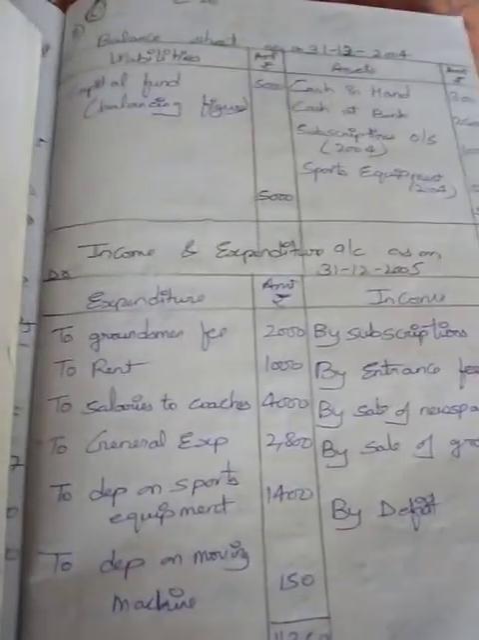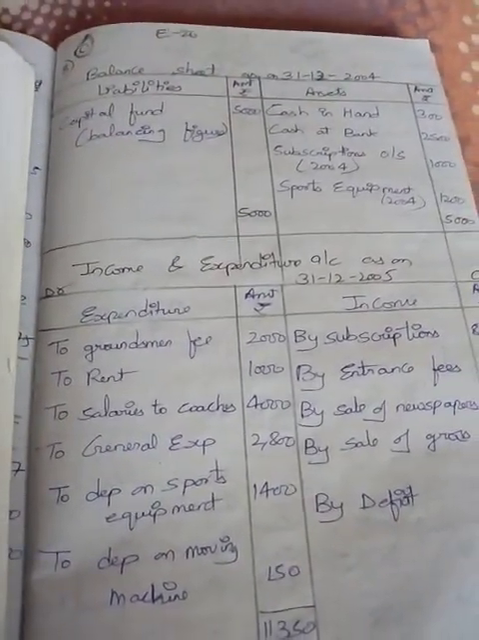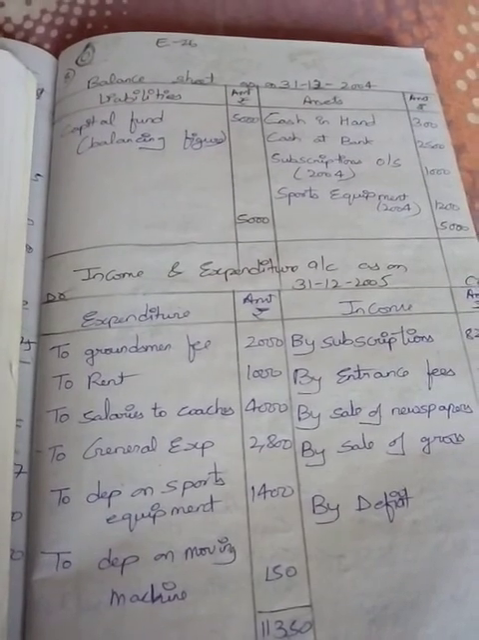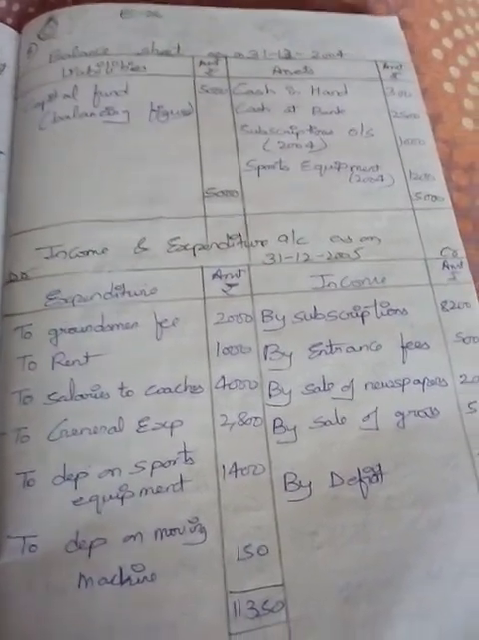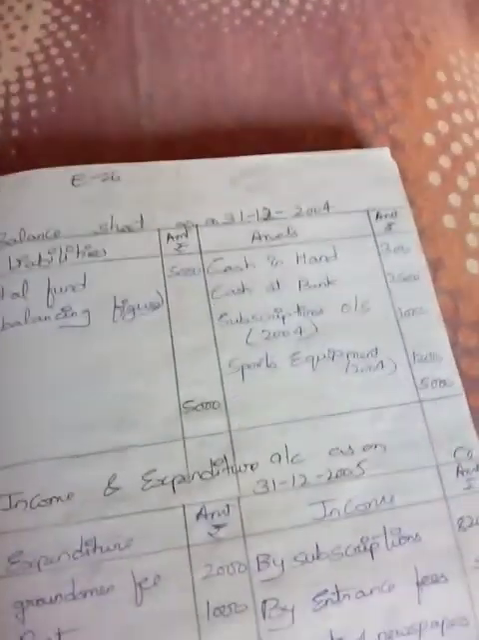Hello students, today I am going to explain one more problem from non-trading concerns, that is the 8th problem from your textbooks, page number E26. They have given the receipts and payments and the additional information. First we have to open the opening balance sheet according to the given information.